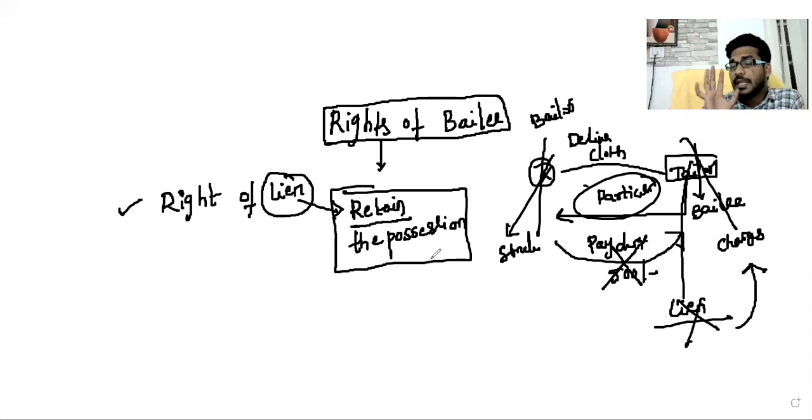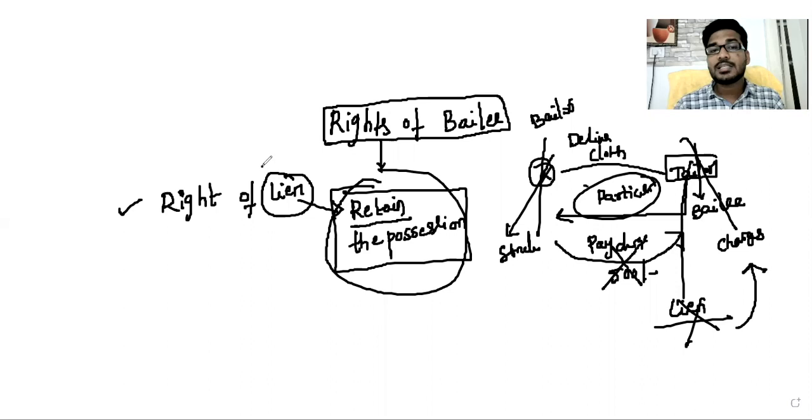इसमें बेलर, बेली के पास you deliver the goods to the bailee or not? Obviously, yes. Bailment concept: delivery of goods. Whenever you fail to pay the expenditure, you fail to pay the amount to the bailee, what will the bailee do? The bailee will retain the goods, yes. That is called the right of lien. This right of lien means retaining the goods. When you can retain, you have possession; only then can you retain. If you do not have possession, you cannot retain the goods.